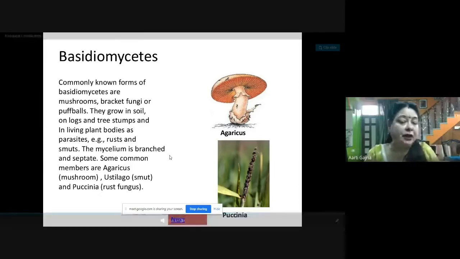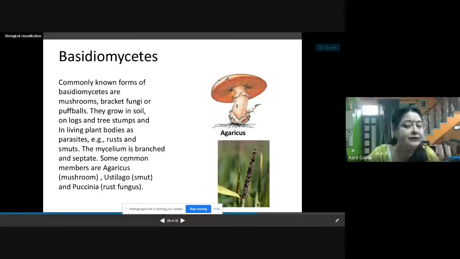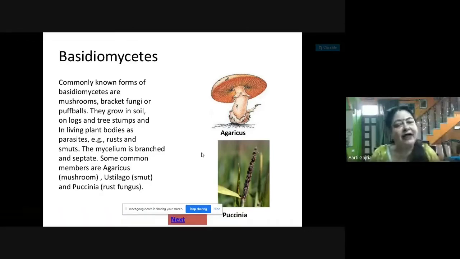because what is the parasitic mode? When you are harming the host. So they are causing the diseases, rust and smuts. These are the diseases which are caused in the plants due to these parasitic fungi. Now here the mycelium is branched and septate, as it was the case of Ascomycetes. It is branched, the network of hyphae is there, and it is septate. Septate means there is compartmentalization in the mycelium.